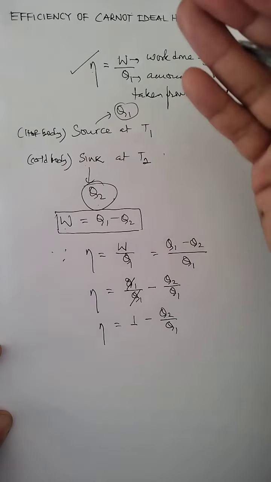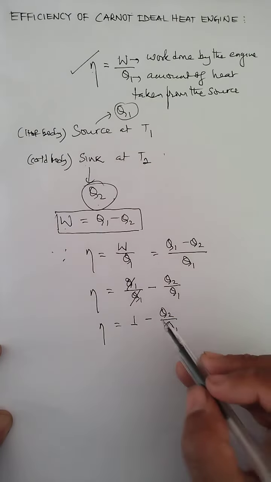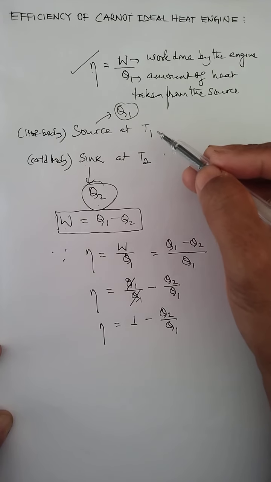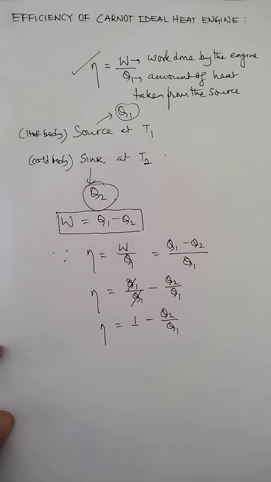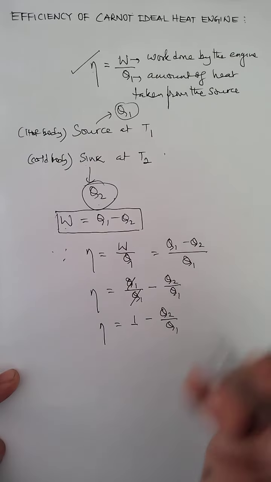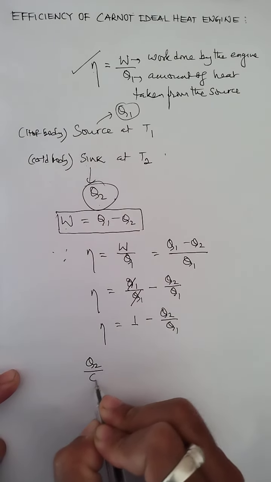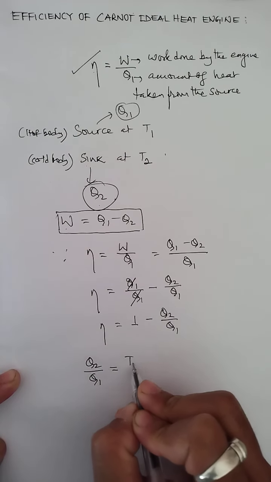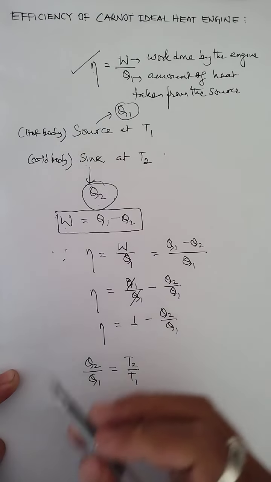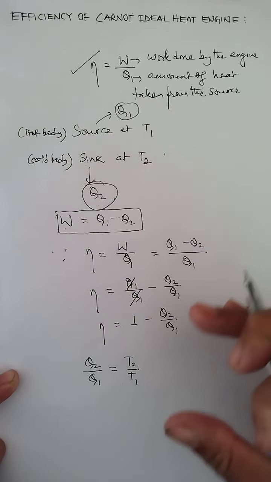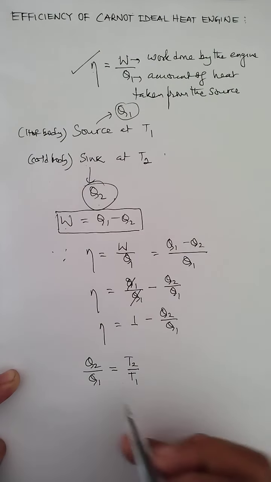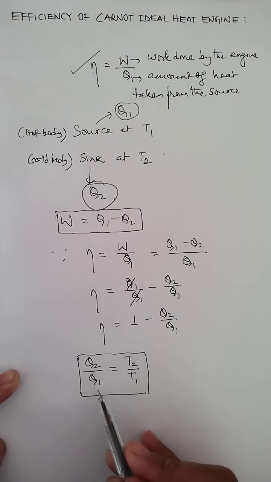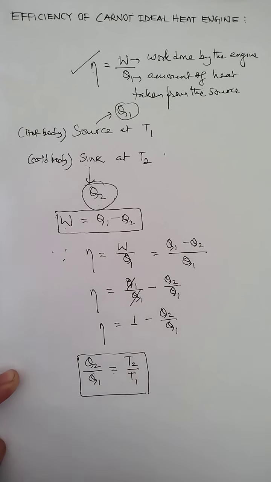But as per the derivation made by Carnot himself, this Q2 and Q1 can even be written in terms of T1 and T2. So children, as per the relation expressed by Carnot, the ratio of heat Q2 by Q1 is also expressed in terms of T2 by T1. Again I repeat, I have not done the derivation of this efficiency of the Carnot ideal heat engine. I am writing the relation directly, and the relation derived by Carnot is Q2 by Q1 equals T2 by T1.